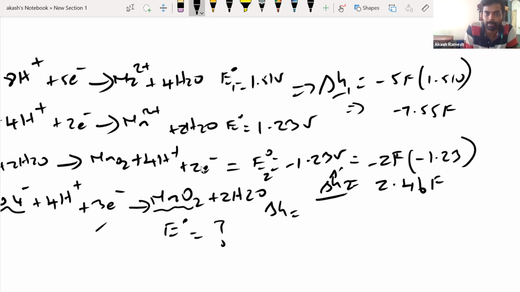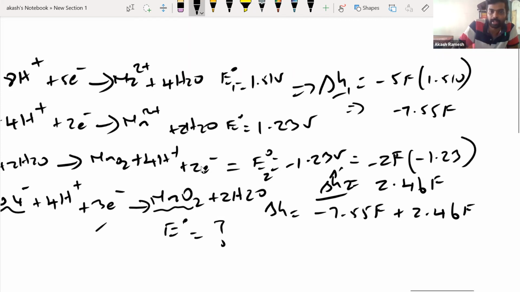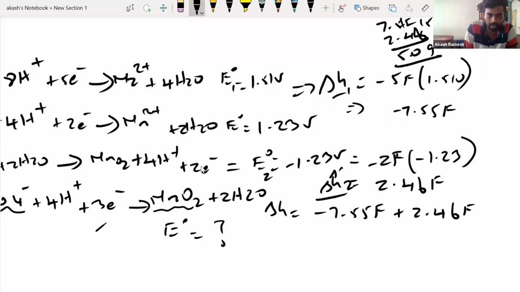So delta G1 plus delta G2 would be minus 7.55 F plus 2.46 F, right? So if we just do the calculations here, 7.55 minus 2.46, this will become 5.09. So this will be minus 5.09 F, right? Because overall it is negative. Delta G for this reaction is minus 5.09 F.